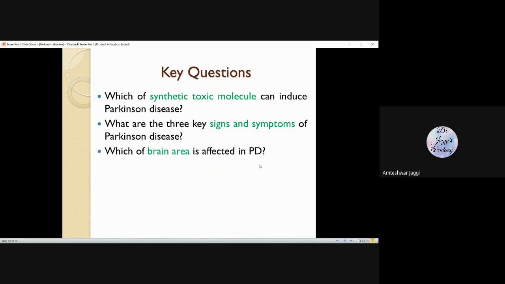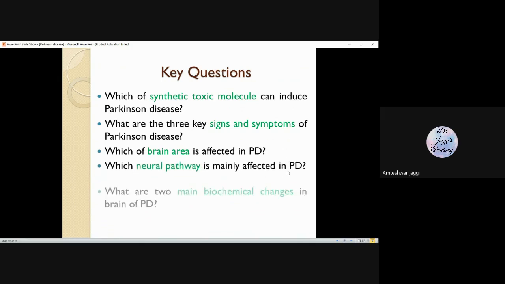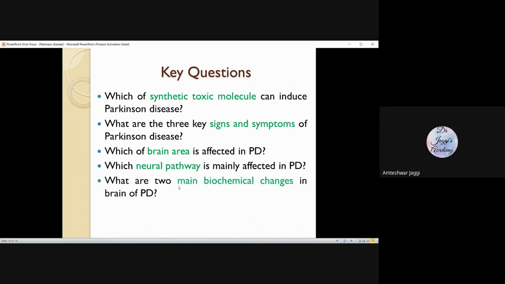Which brain area is affected in Parkinson disease? Which neural pathway is mainly affected in Parkinson disease? What are the two main biochemical changes in the brain? What are the two drugs which can produce symptoms of Parkinson? So how can you produce Parkinson in patients by giving certain drugs? These are some of the points that I want to discuss related to the pathophysiology of Parkinson disease.